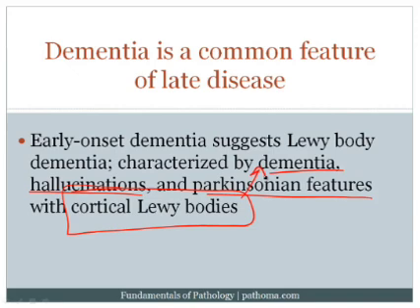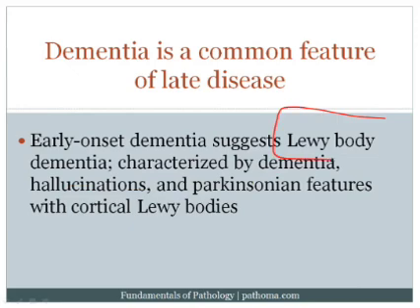So late dementia is part of Parkinson's disease. Early dementia, for example, within 1 year of the development of Parkinsonian features, would not be called Parkinson's disease. Instead, it would be called Lewy body dementia, and that's because you've got Lewy bodies in the cortex of the brain.